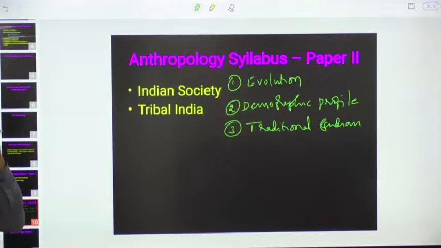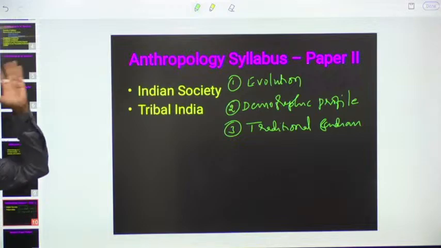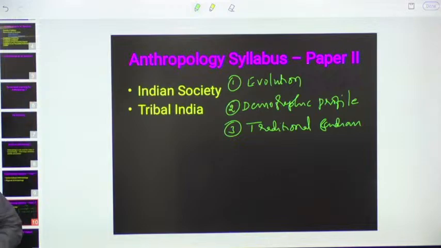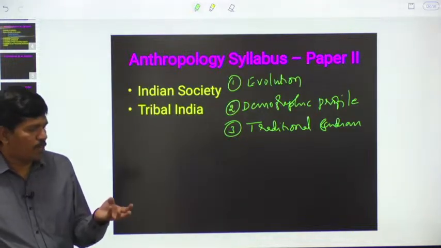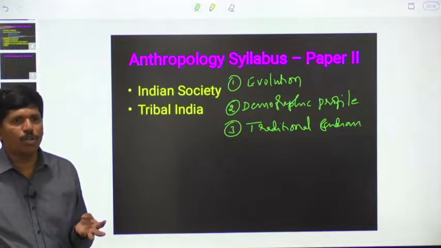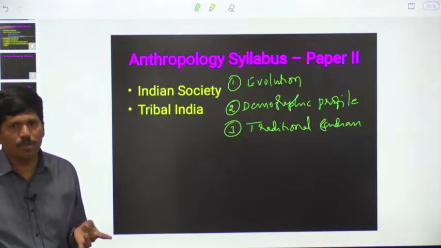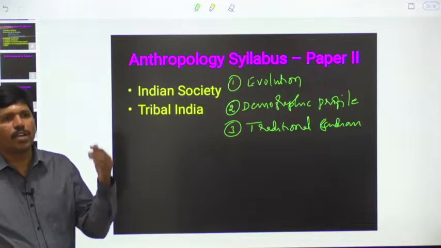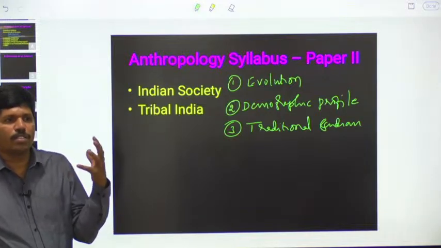Karma, when we fail the exam, we say what sin I committed in which birth. That means there was one action, to that action there is one reaction. That is belief system. We are not supporting it, but we have to understand there are people who think in a similar manner even today if you go to rural areas. Without knowing the belief system of the people, you cannot handle such people if you become the administrator. That's why you have to understand the traditional Indian philosophy. Purusharthas you know, Runas you must know, the concept of karma and rebirth you must know. And in the traditional Indian society, there was one particular way of life.